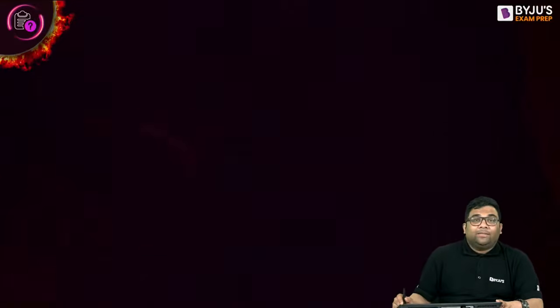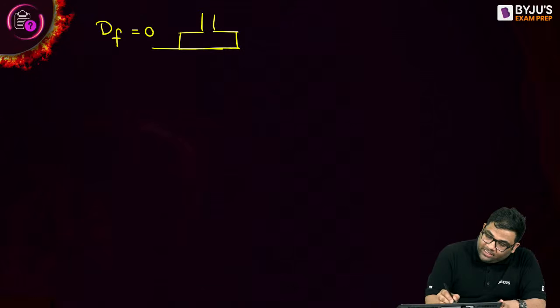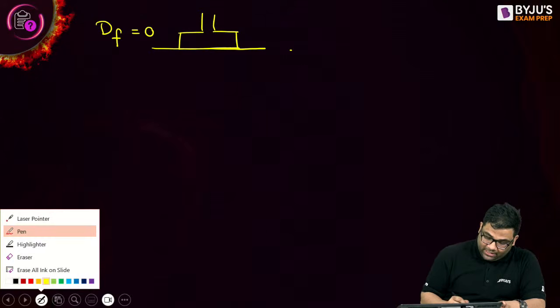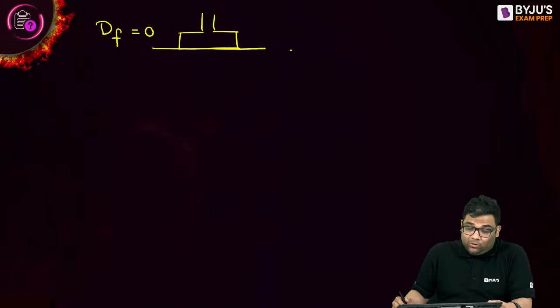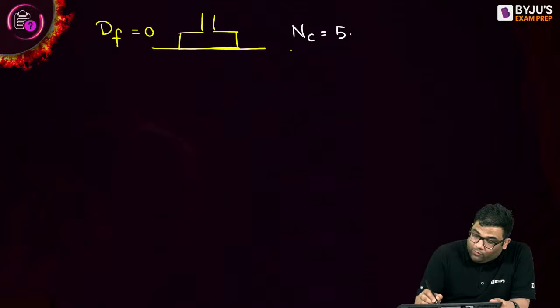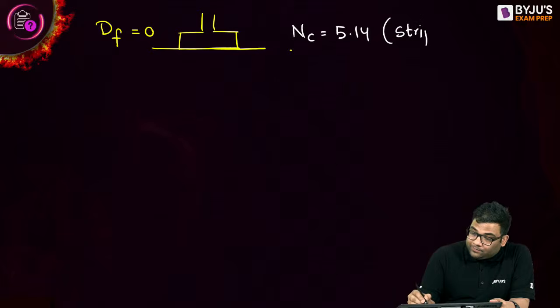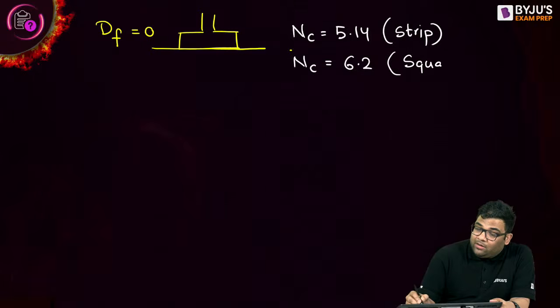Skempton told that if the depth of footing is 0, meaning the footing is placed on ground level, then NC will be equal to 5.14 if it is a strip footing, and NC will be equal to 6.2 if it is a square or circular footing.